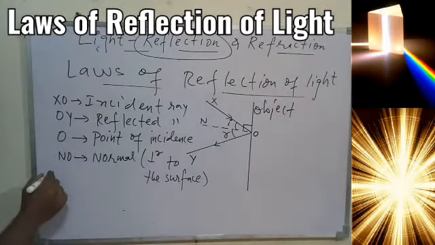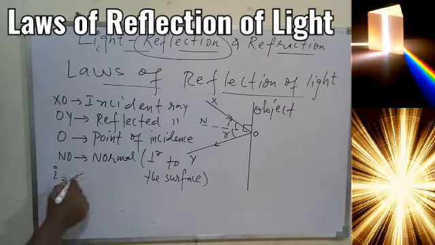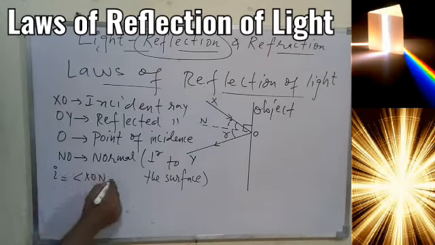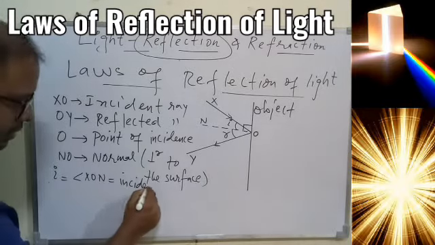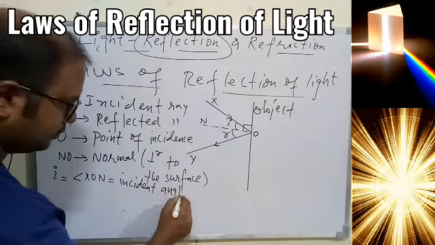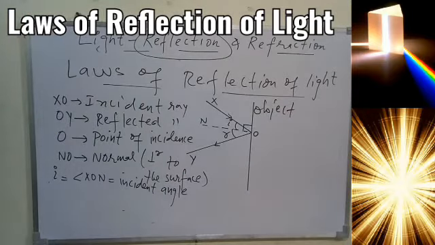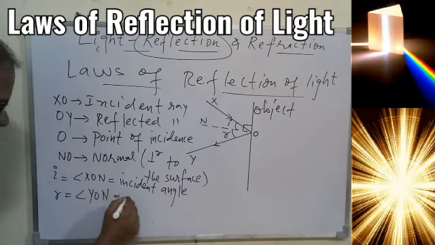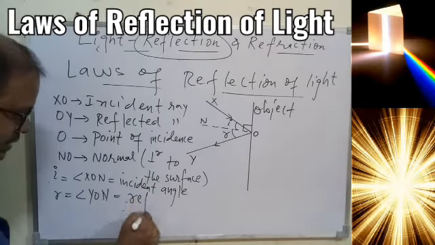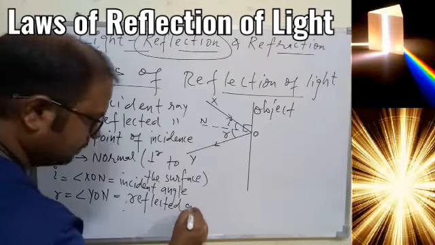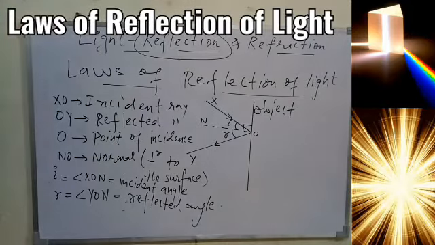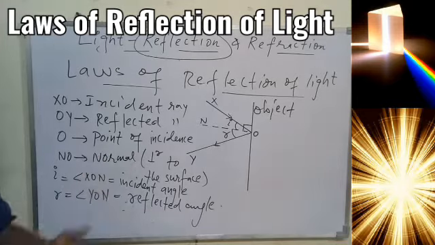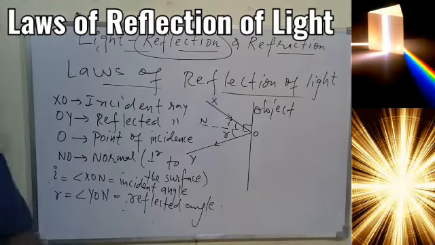You already know, i is nothing but angle XON, which is called the incident angle or angle of incidence. r is nothing but angle YON, which is called the reflected angle or angle of reflection. These things we have already done in class 8, so I'm just repeating the same thing.